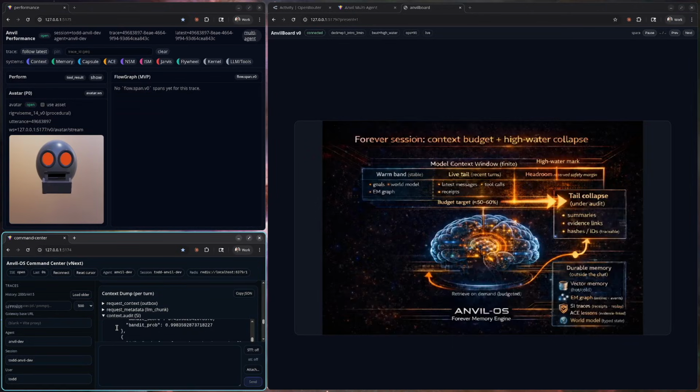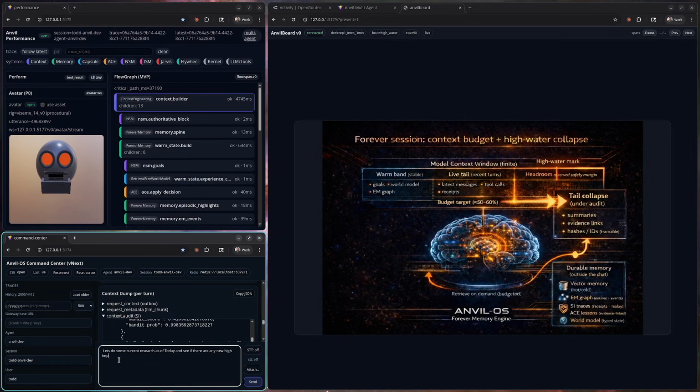Two quick answers to the obvious question: does Anvil-OS remember everything? Anvil-OS keeps durable state outside the chat: goals, entities, decisions, lessons, and traces. The prompt is just the current working set. When we approach the context budget, we do not rely on manual rehydration or handwritten markup files for recap. We move older context past a high-water mark into structured memory under audit, and retrieve only what is needed back into context later. That is how one long-lived session keeps making progress without losing the plot.